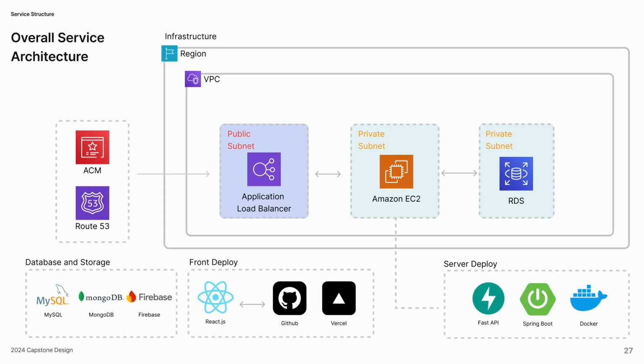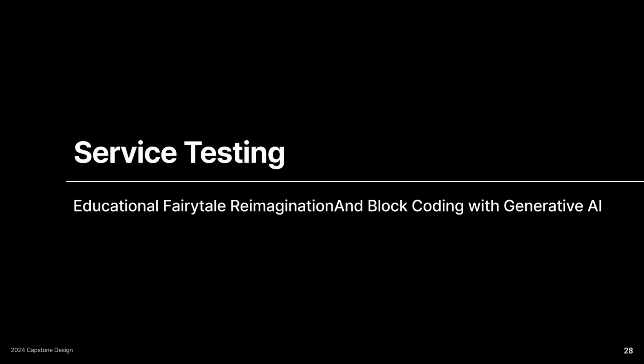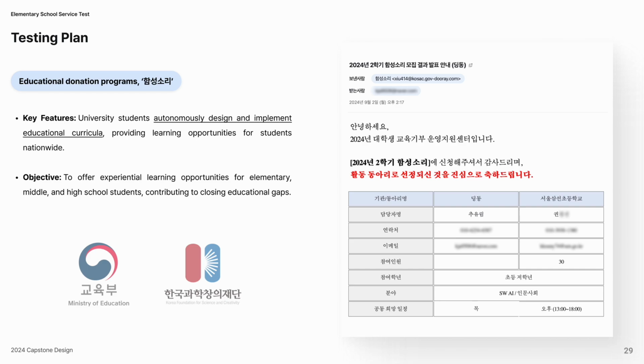Here is the Ding Dong service architecture built on AWS Cloud with various frameworks, and it has also been successfully deployed to our actual test environment. We were selected for an educational donation program to test our service with elementary school students.